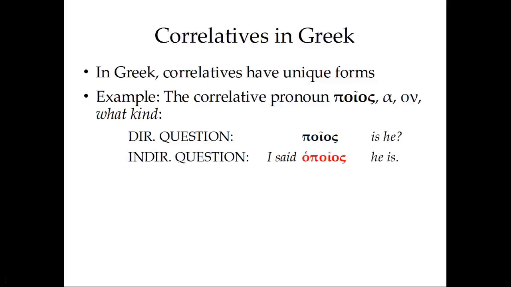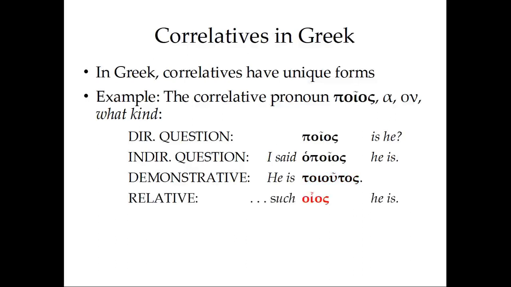As an indirect question, we see I said ha poios, he is. So we've gone from poios in the direct question to ha poios with the ha added. This ha is often added when we make basically an indirect question out of a direct question, added to the correlative pronoun. As a demonstrative, we would see he is toiutas. So quite a bit different here, but basically part still of the same family of words.